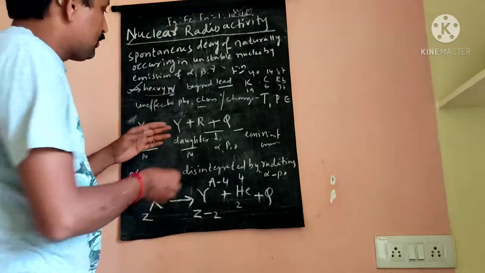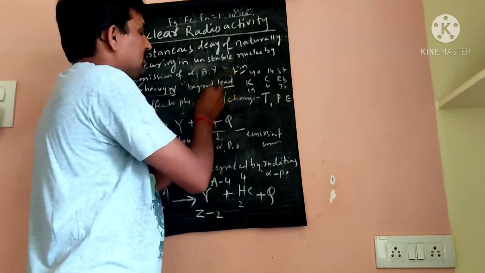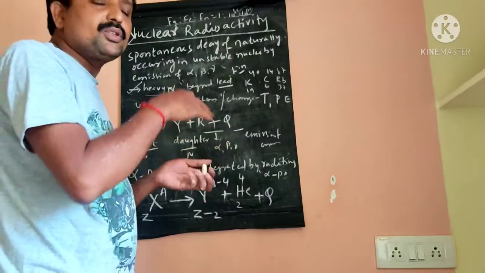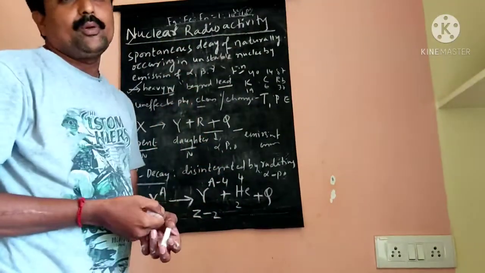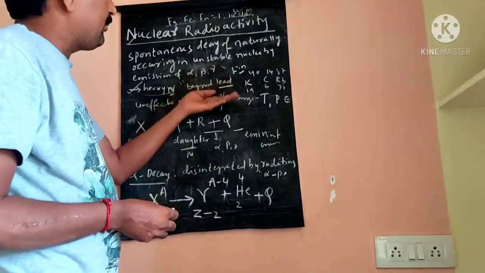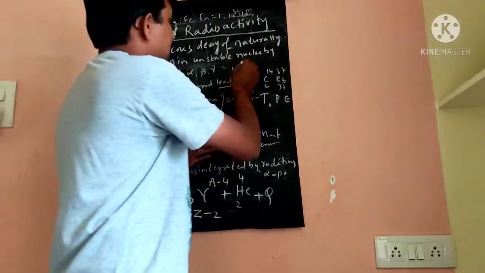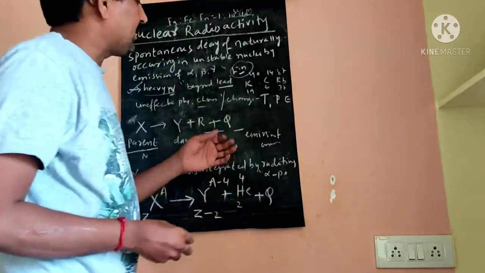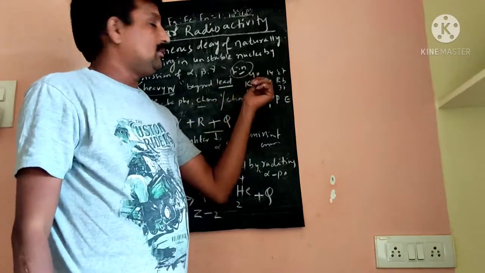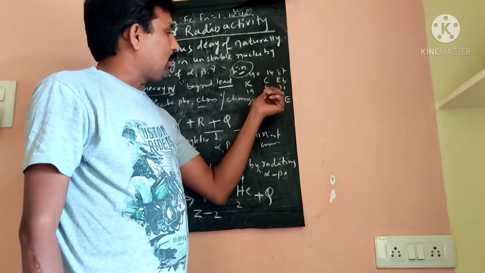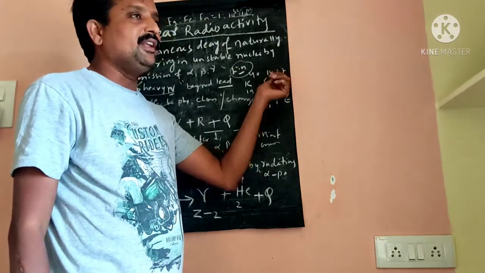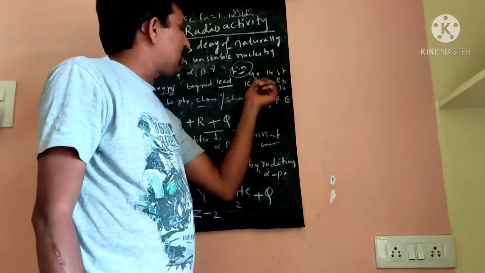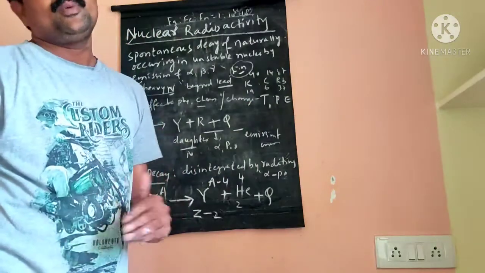In our periodic table, beyond lead, most of the elements have the radioactivity property. Small-mass nuclei like potassium-40 (19K40), carbon-14 (6C14) and rubidium-87 (37Rb87) also have the radioactivity property.